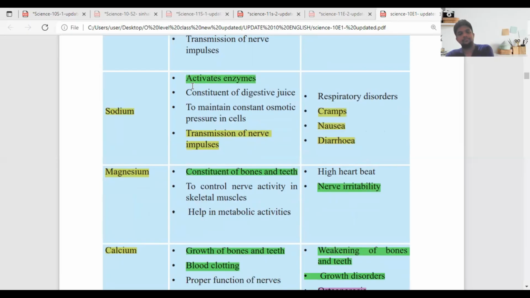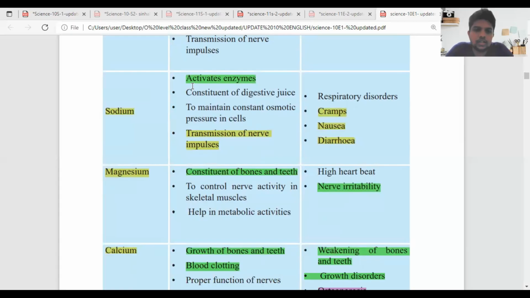Second element is sodium. Activates enzymes. Constituent of digestive juice. Maintains constant osmotic pressure in cells. Transmission of nerve impulses. Deficiency symptoms are respiratory disorders, cramps, nausea and diarrhea.